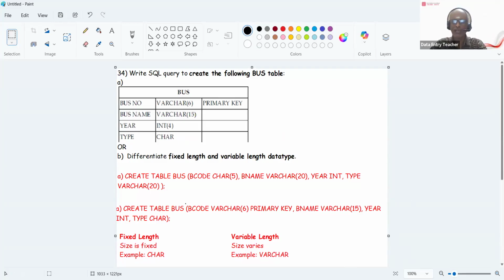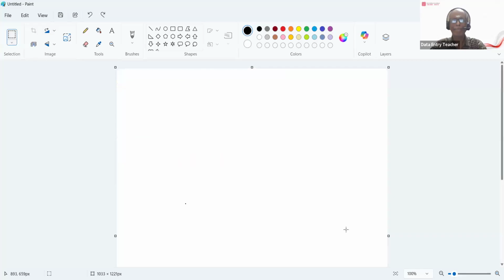So now let's move to the next question. You have to define any two, but I'm giving all the 4. Define any two. 4 are given. You have to define any two, but I'll give all the 4 here.